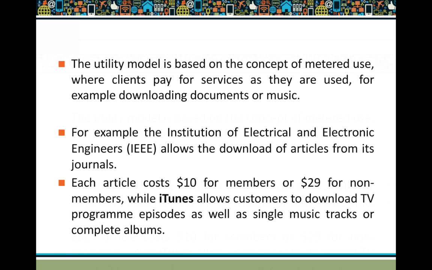So say for example, another example they have taken is iTunes, in which you can either download an entire music album, or else you can download 2 or 3 tracks of your choice from the album. Instead of downloading the entire one, you can have 2 or 3 tracks from the album alone being downloaded, so that you need to pay only for those 3 tracks that you download. Okay, so this is also another example of utility model.